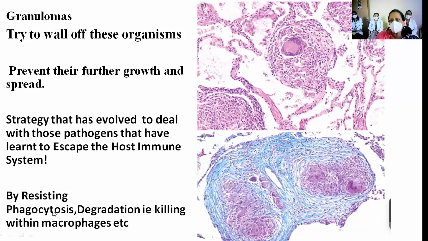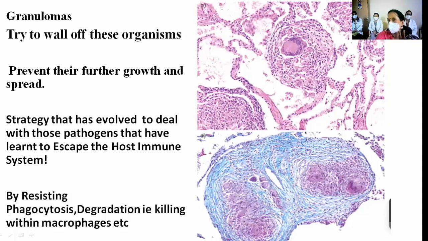So by resisting phagocytosis, these organisms are escaping the host immune system. So they're escaping degradation, that is, killing by the macrophages. So the body has decided to do something. That's how it is walled off.